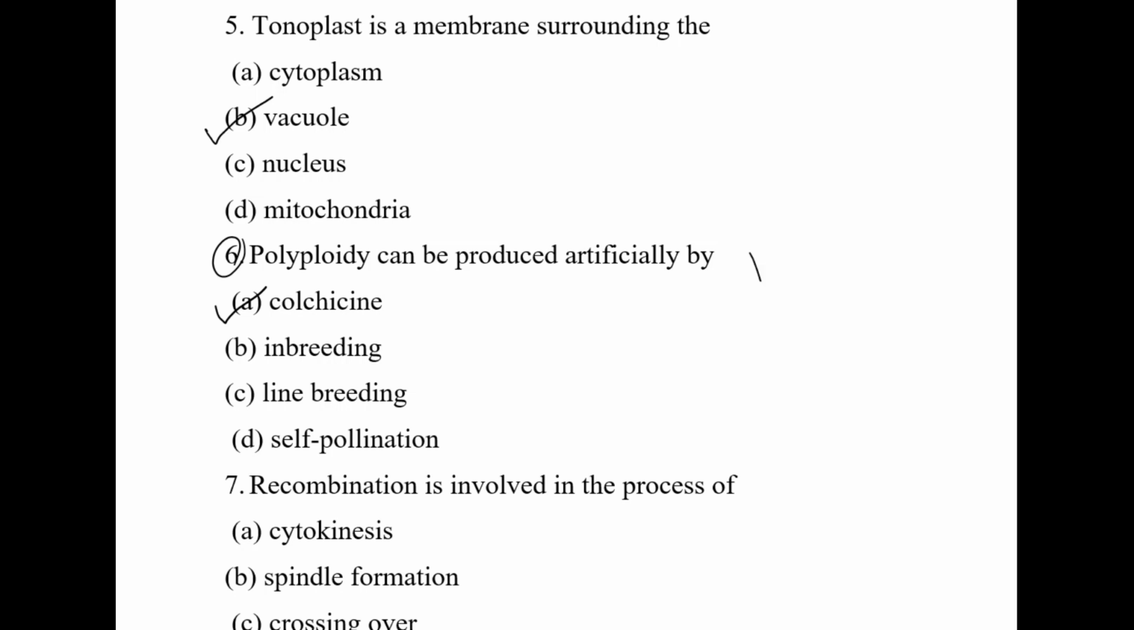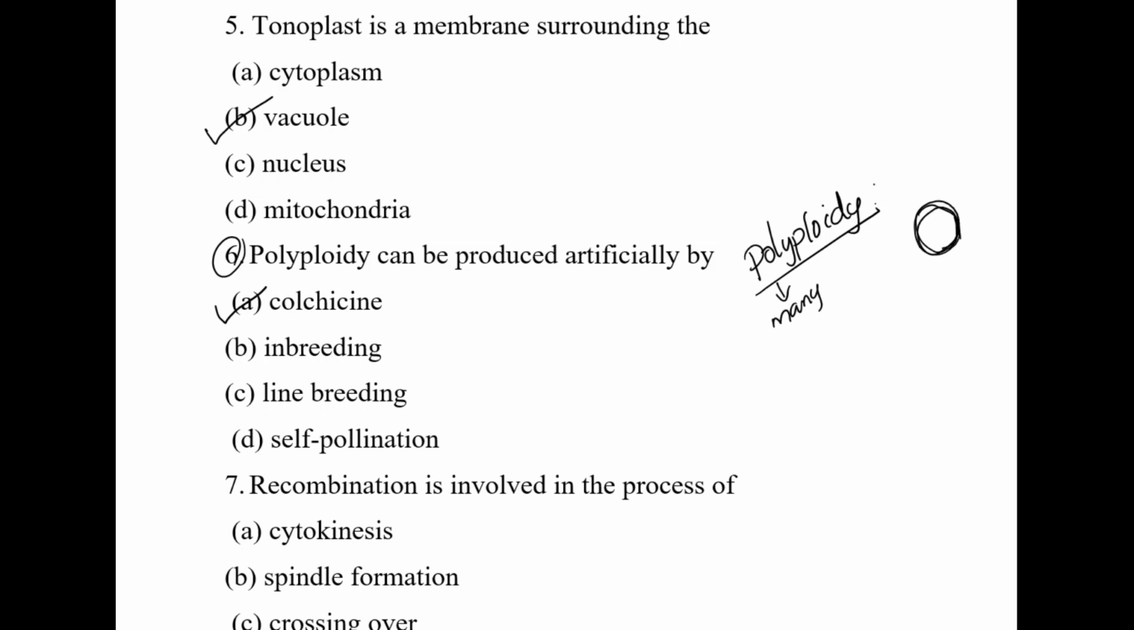Then what is polyploidy? Polyploidy is a common name. Poly means many. Having many, that is, more than two sets of chromosomes occurring in a cell, is known as polyploidy. Normally, suppose it's a cell.